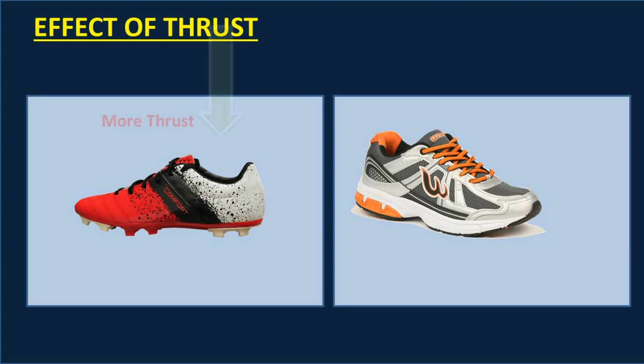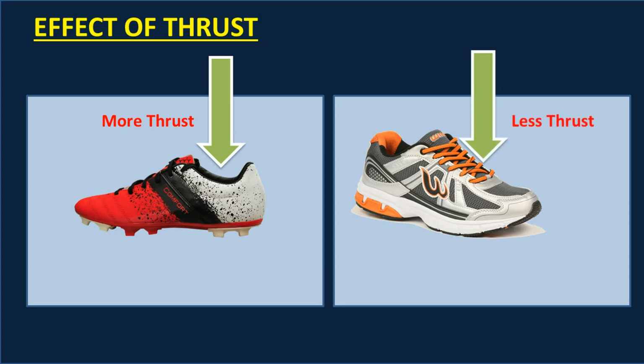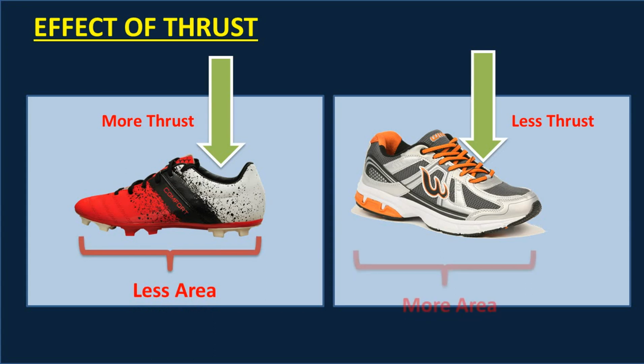Thrust is felt more in the first case, that is, when a person is wearing studs. Thrust is felt less in the second case, when the person is wearing normal shoes. What made this difference? The difference in both these cases is the area of the surface on which the thrust acted.